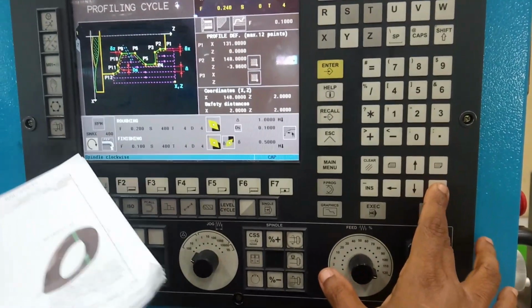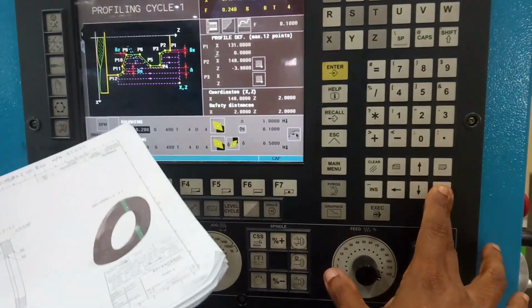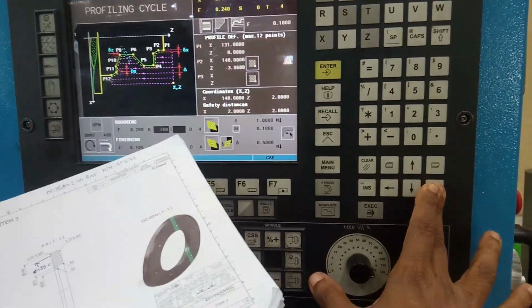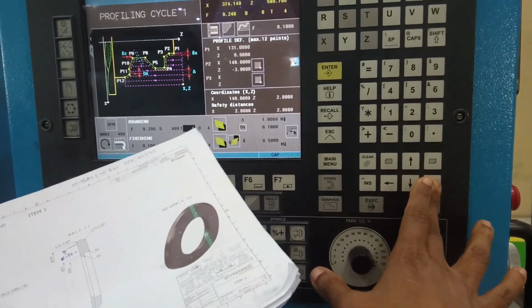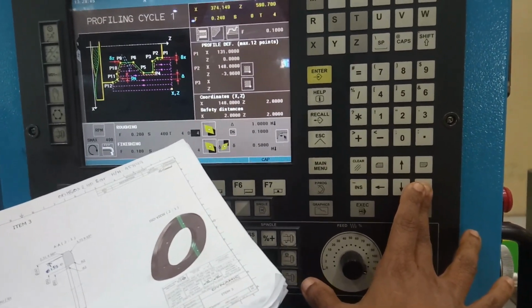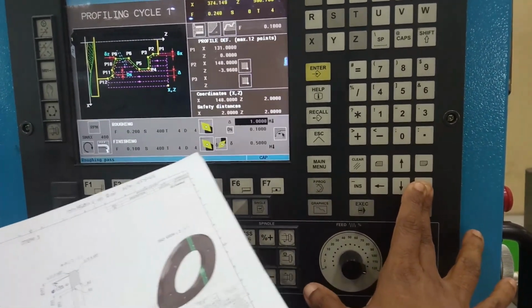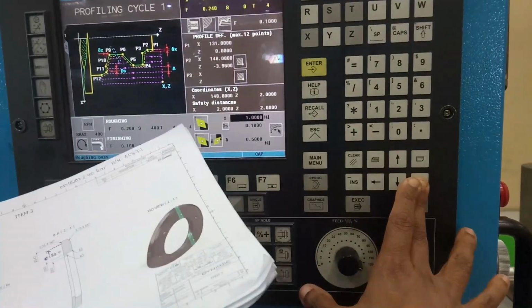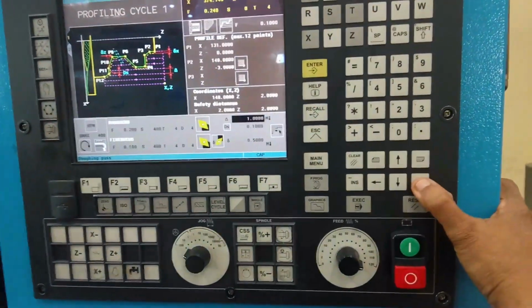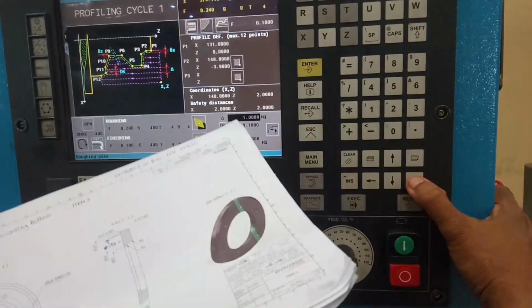Max 400, clockwise, pull and down. Roughing parameter 0.2, speed 400, tool number 4. This one is D, tool path, yeah. Tool number 4, tool post, no error. This D value, some 0.4, or depending on nose radius. Tool compensation.